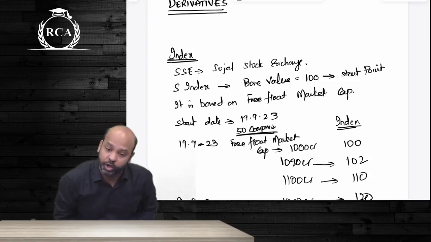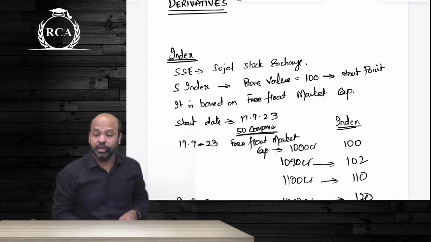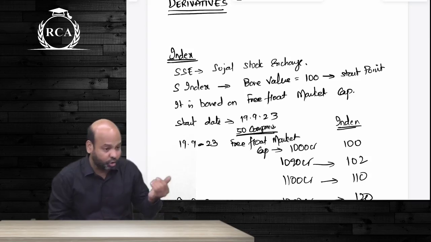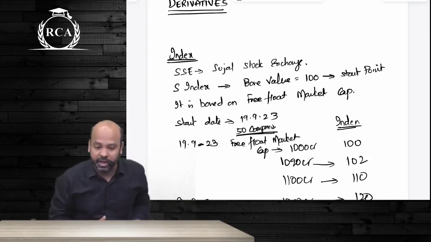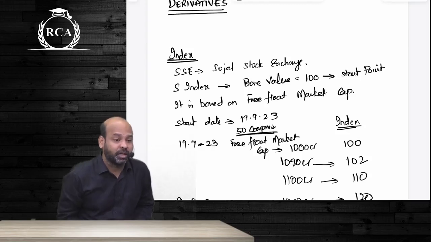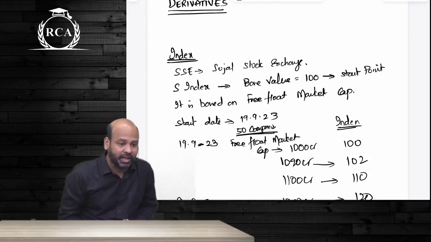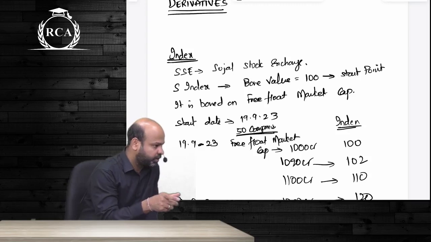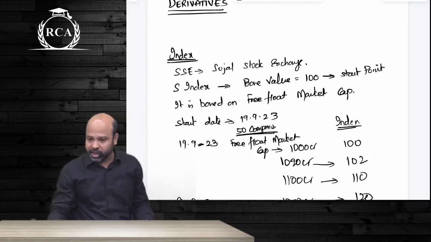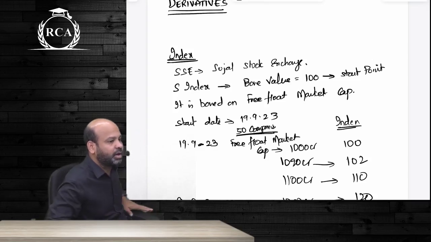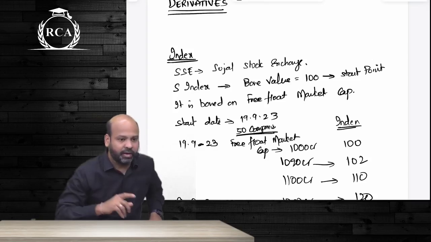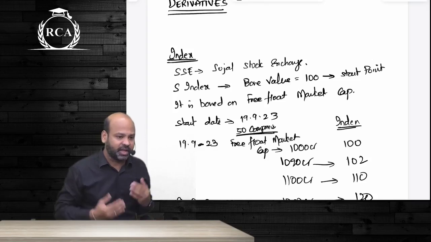the underlying commodities. Inflation is an index, consumer price index is also an index, wholesale price index is also an index. For us, when we say stock market index, I told you stock market index will be based on certain companies and the market capitalization of those companies. You do not take overall market capitalization, you take free float market capitalization as such, guys, in order to arrive at the index value.